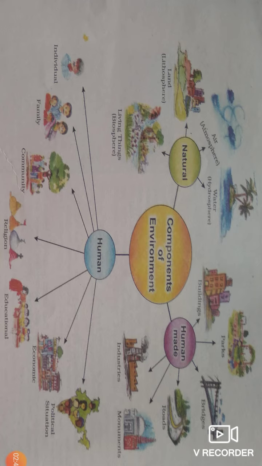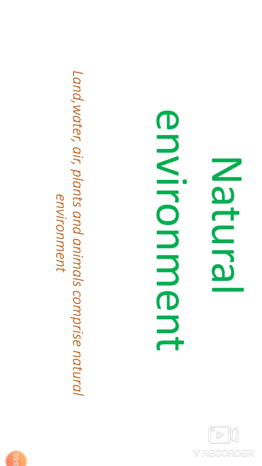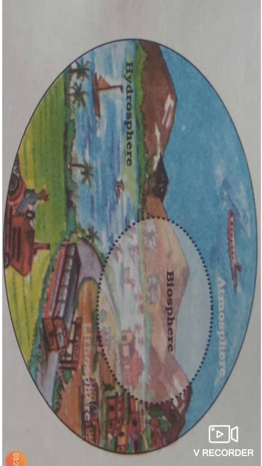And as far as human is concerned, we can say individual, family, community, religion, education, economy, and political situation. So these are the portion of human, means the human component of earth. Then natural environment. So see, land, water, air, plants, and animals comprise the natural environment. Then, if it's about the biosphere, then atmosphere, hydrosphere, and lithosphere combinedly form the biosphere.